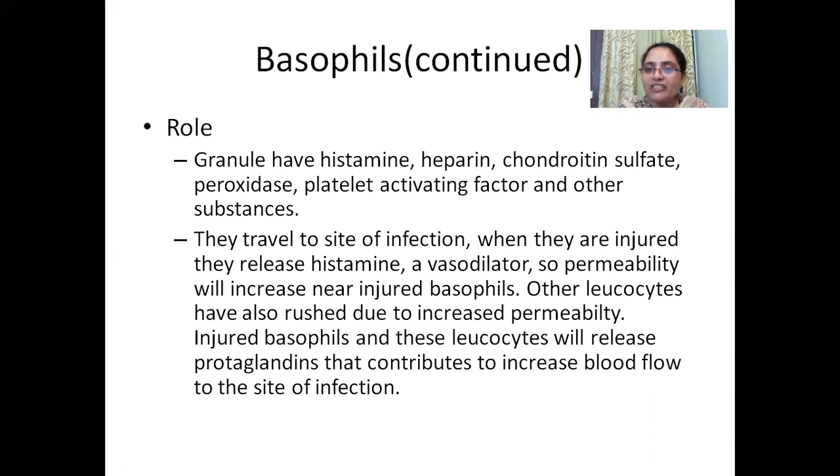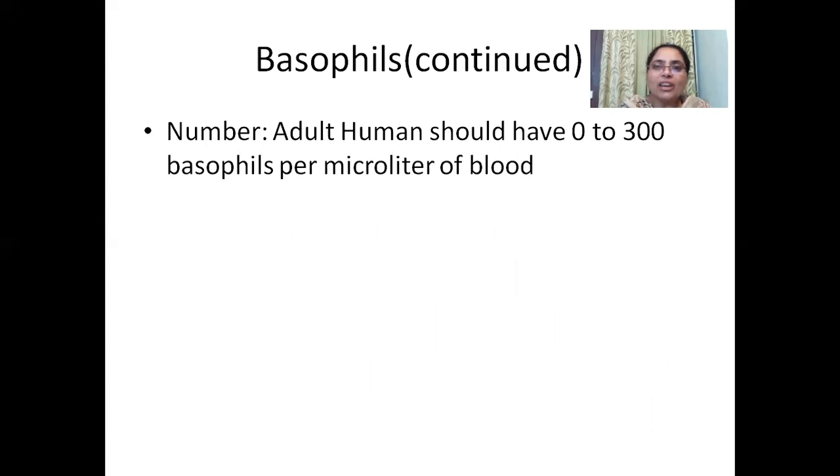And when the others rush, many types of chemicals and molecules will be secreted, and they will perform a function so that they can protect the cells. Talking about basophil numbers, an adult human should have 0 to 300 basophils per microliter of blood.